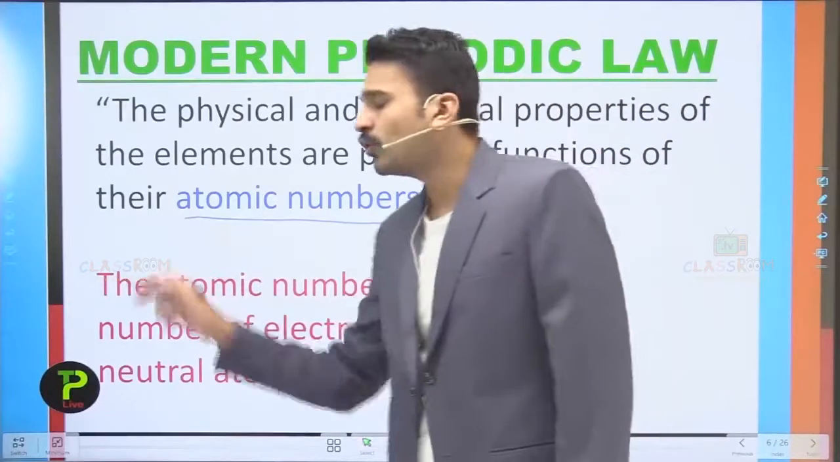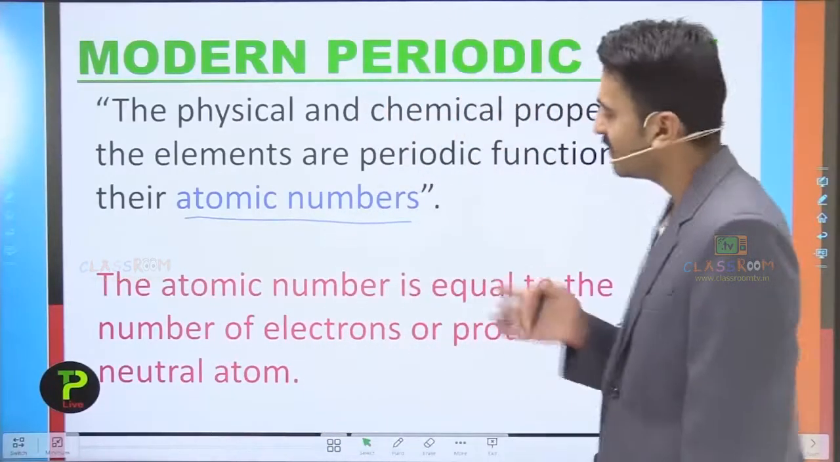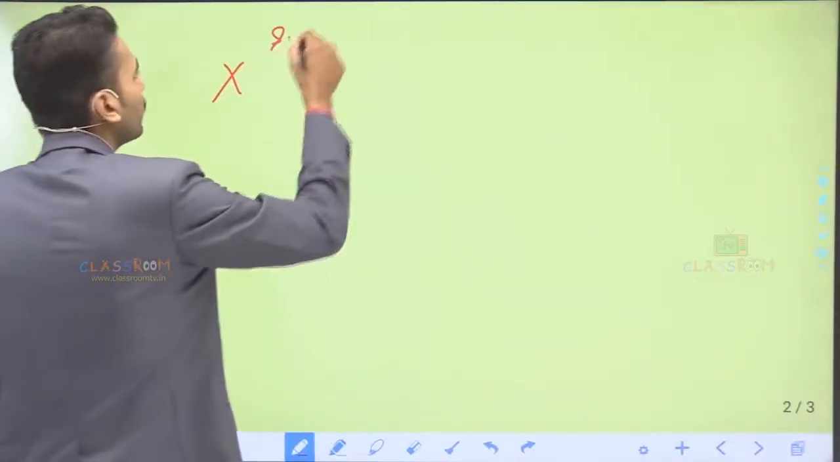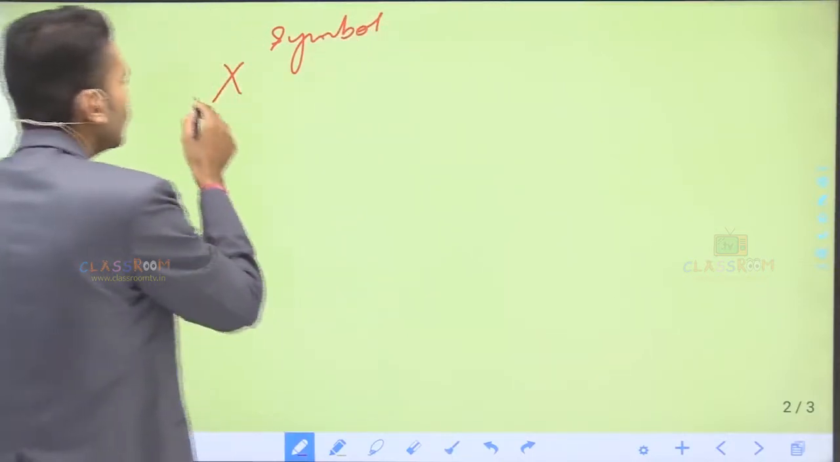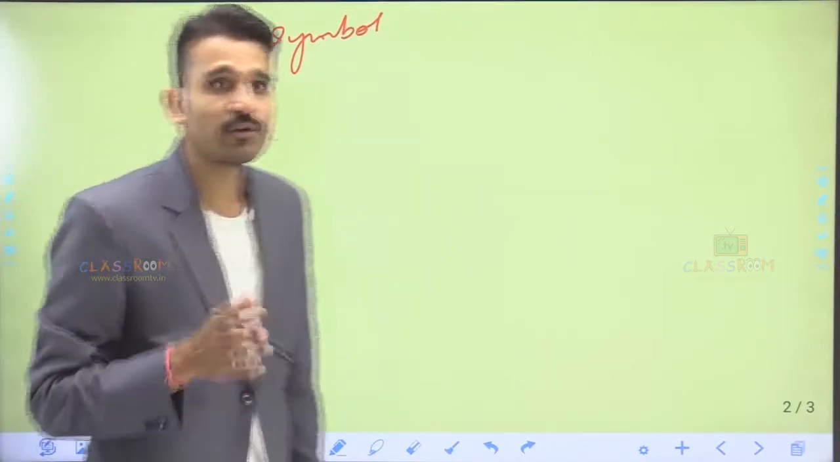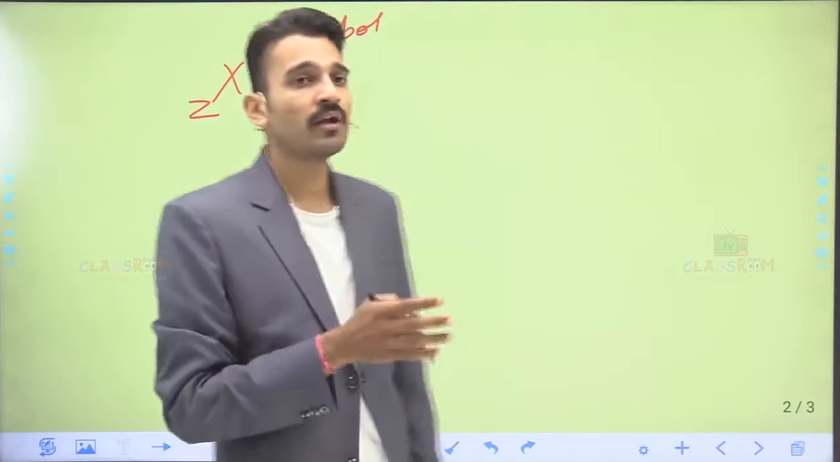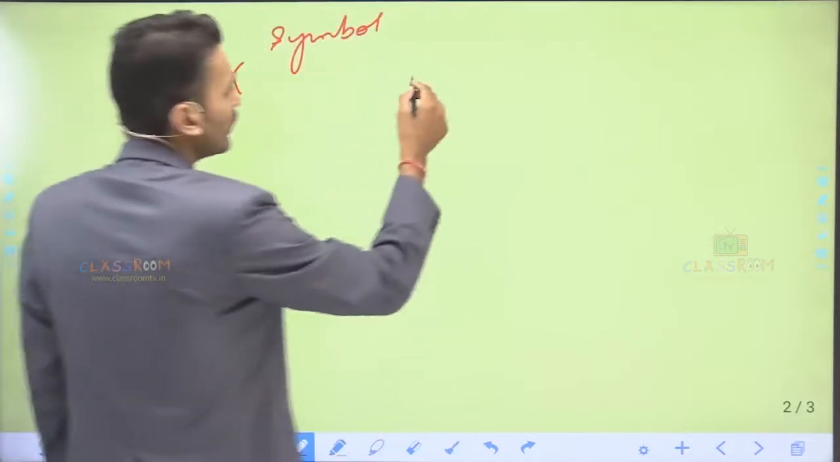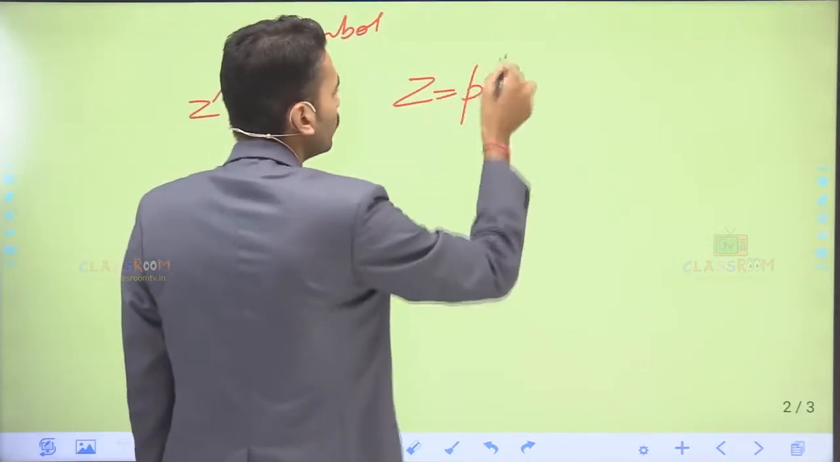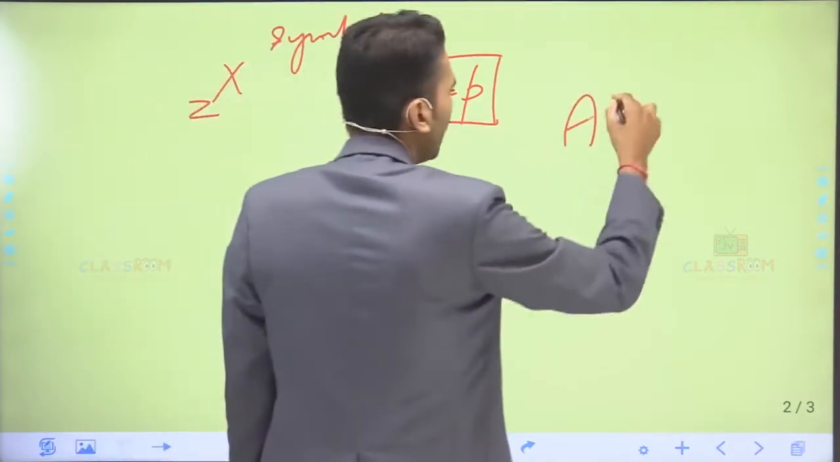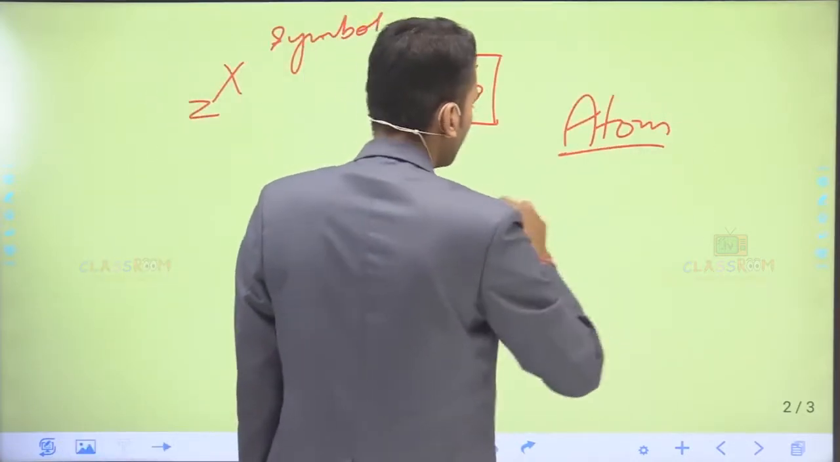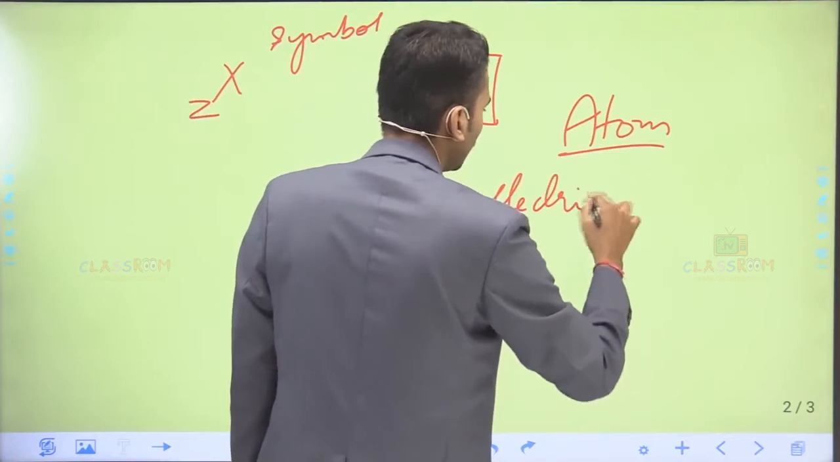In case you don't know what atomic number is, let us revise it for a while. Just for an example, see here: if X represents the symbol for an element, Z would be representing the atomic number. And what is this atomic number? Atomic number is simply the number of protons present inside the nucleus of an atom. If I talk about the atom, an atom is electrically neutral.